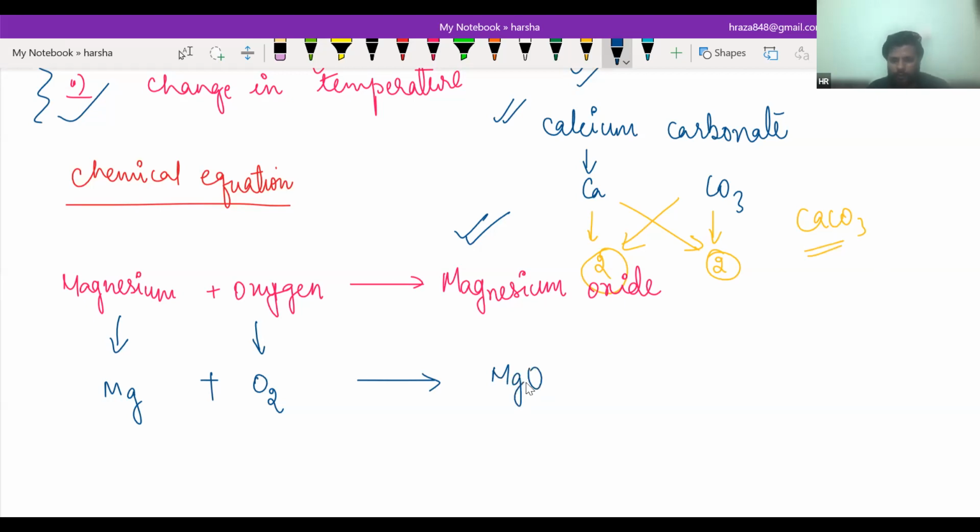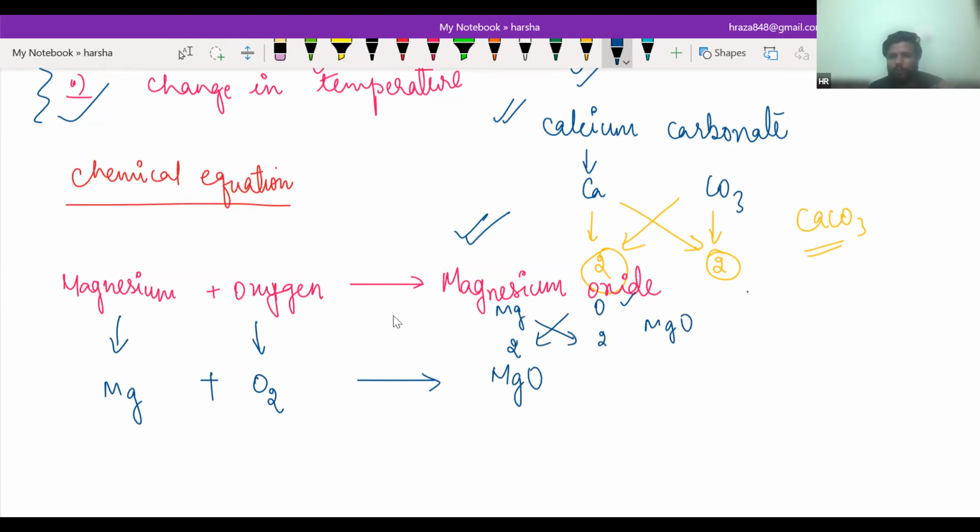If anyone has a problem in writing chemical formulas, let me know, please. Harsha, MgO is correct. So basically, you can easily calculate this. Oxygen has a valency of 2, magnesium also has a valency of 2, and when we cross multiply it, it will be MgO. So this is basically a chemical equation.